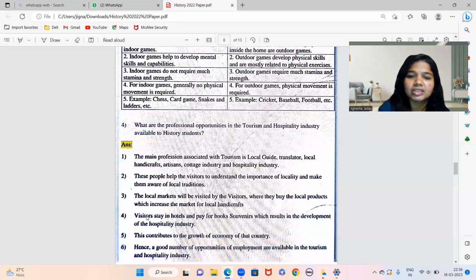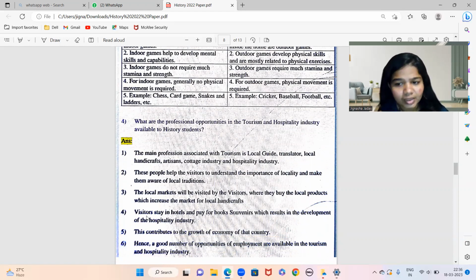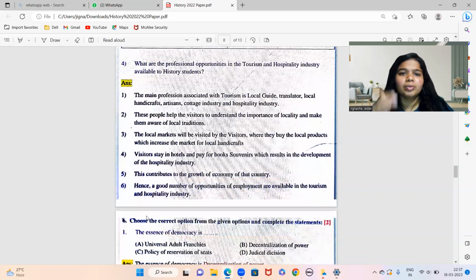ठीक है. Next question, 4th, what are the professional opportunities in the tourist and hospitality industry available to history students? This is again from chapter number 3, Applied History, and concept है affiliated professional fields of applied history. So what are the professional opportunities in the tourism and hospitality industry? The main profession is, मतलब यहाँ पे क्या कर सकते हैं.